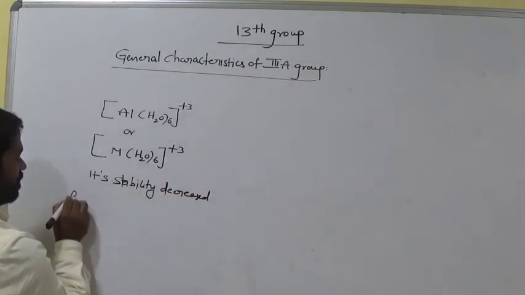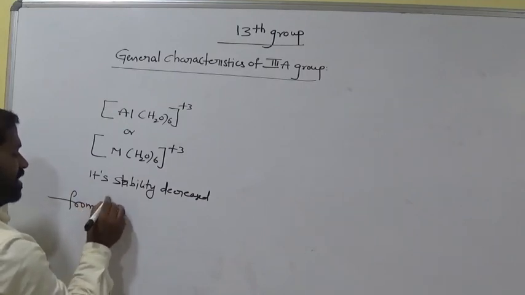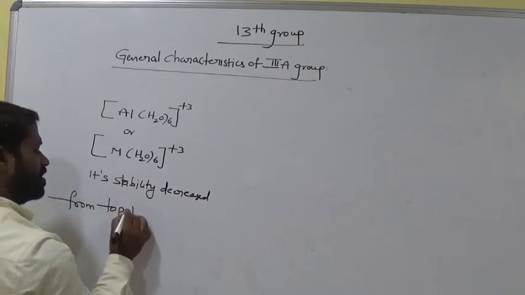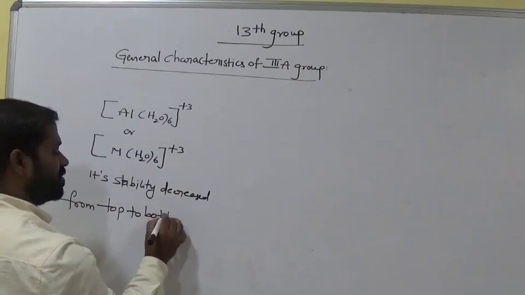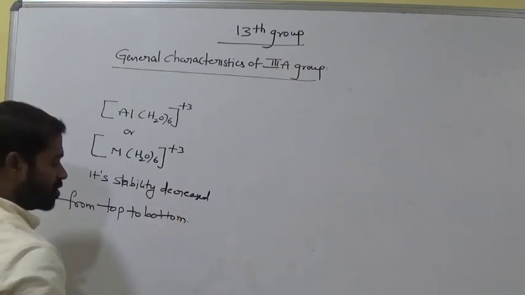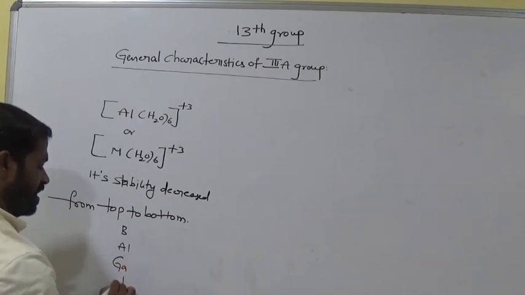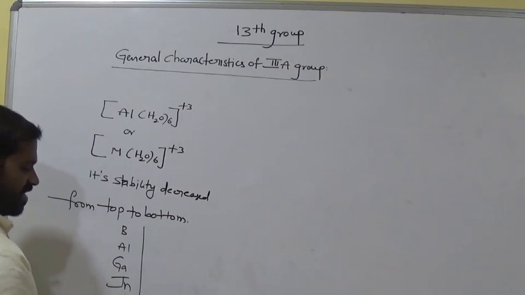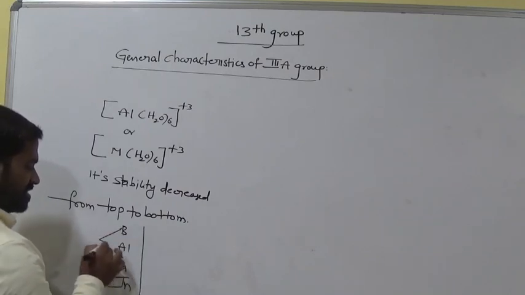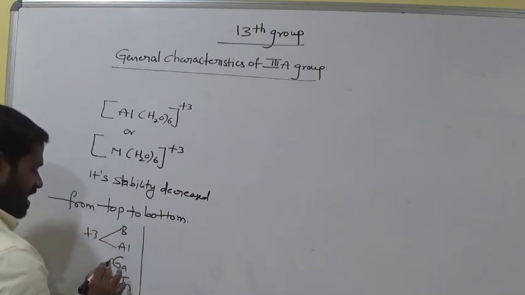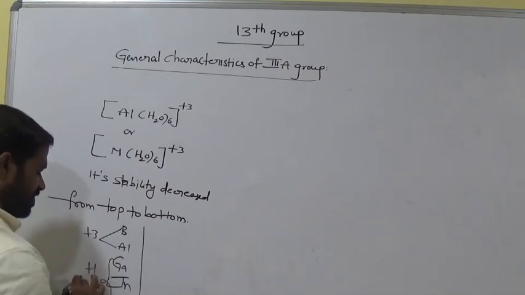So its stability decreases from top to bottom. Top to bottom means boron, aluminium, gallium, indium, thallium. Why? Because up to these 3 exhibit +3, and here thallium exhibits +1 mostly.